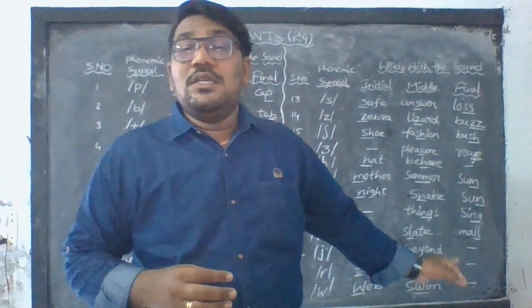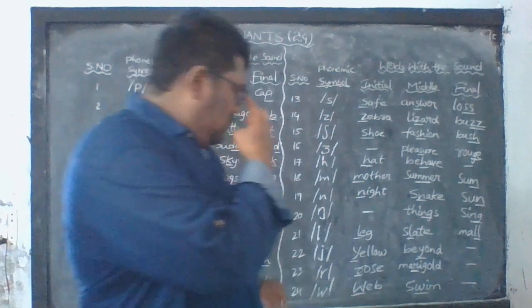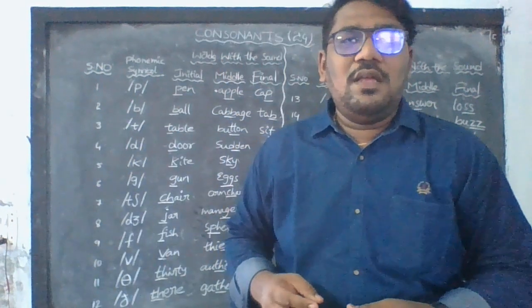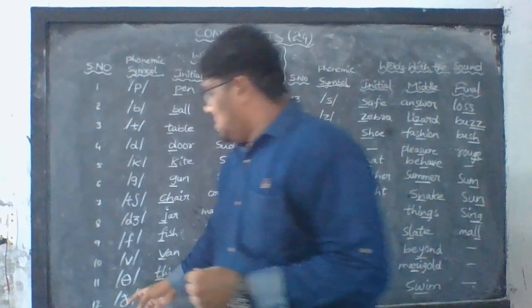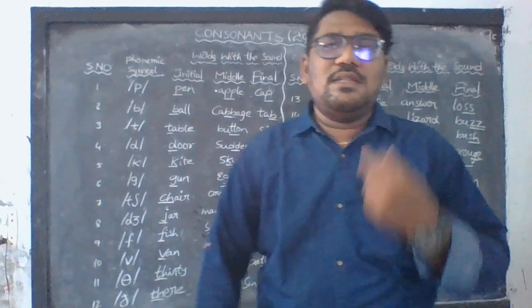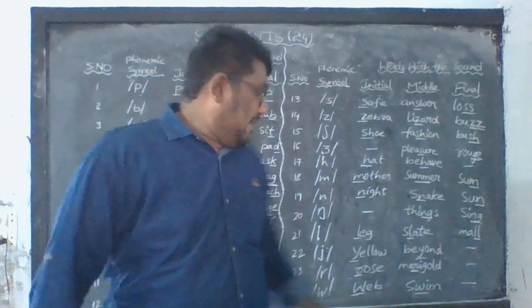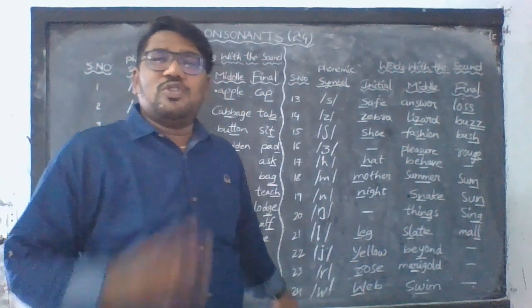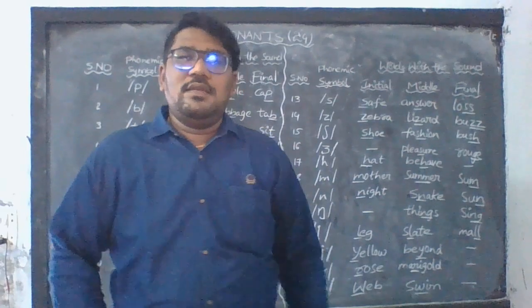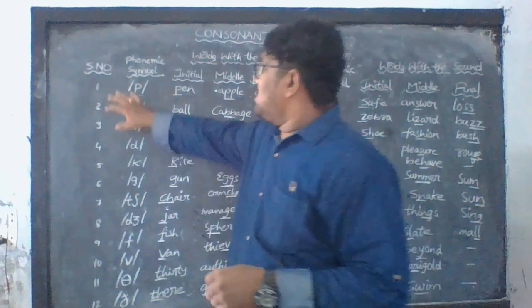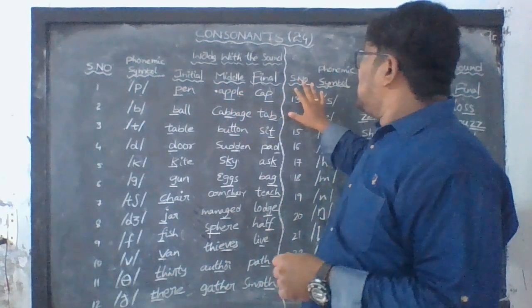Verb as in swim. So you need to know the variation between these two sounds, V and W. When you are saying this V symbol, you should pronounce it in that way, verb. If you are saying this W symbol as in swim, you should pronounce it differently. So this is the whole thing about the consonants.